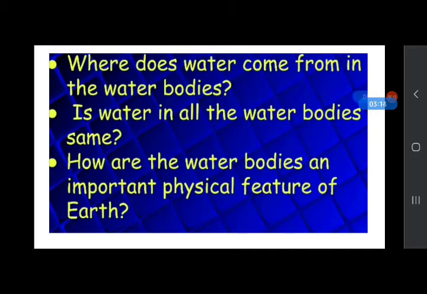Now answer, where does water come from in the water bodies? Is water in all the water bodies the same? How are the water bodies an important physical feature of the earth?